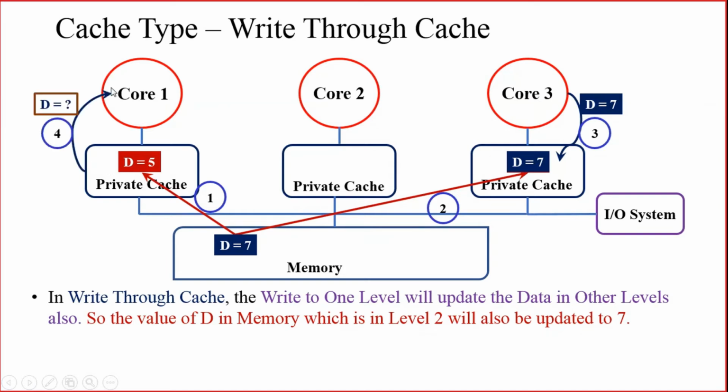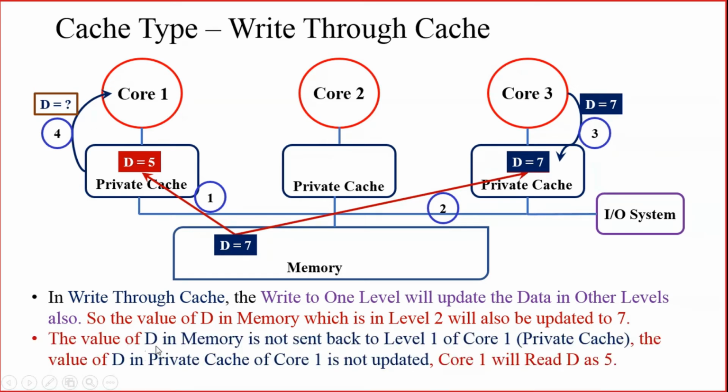Then let us take that core 1 is trying to read the data from its own private cache. Then what will be the data? The value of D, the data present in address location D in the memory, is not sent back to level 1 of core 1. We have said that whenever data is updated in level 1, the same data will be updated in the lower levels, that is level 2 and level 3 of the same hierarchy, right?